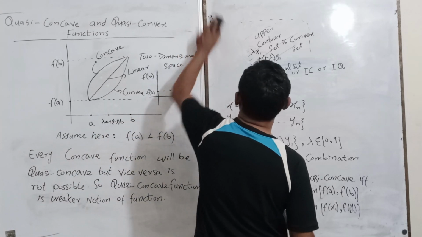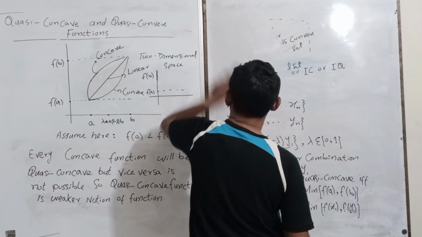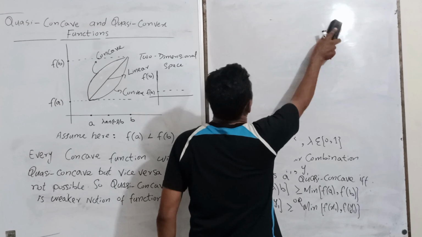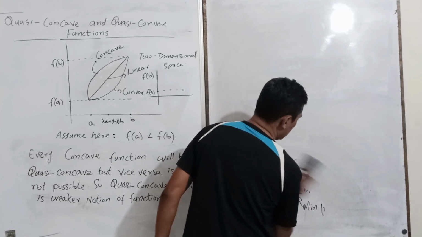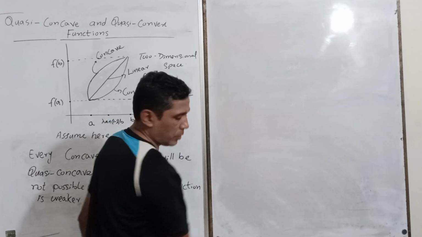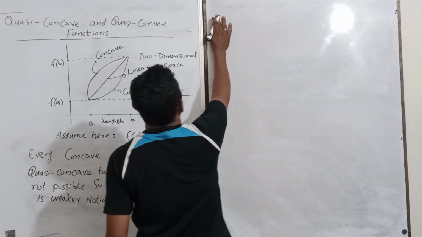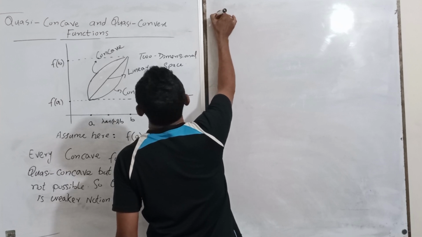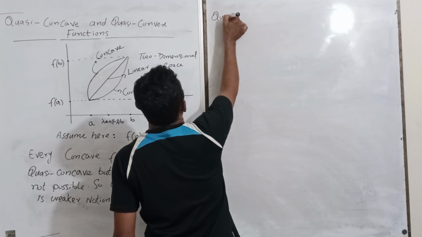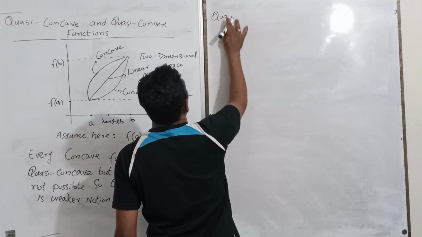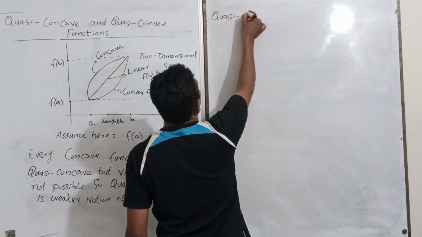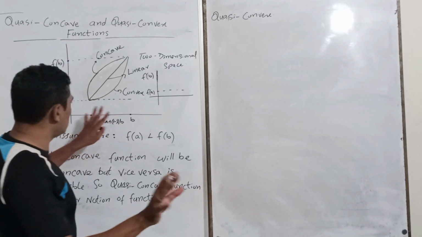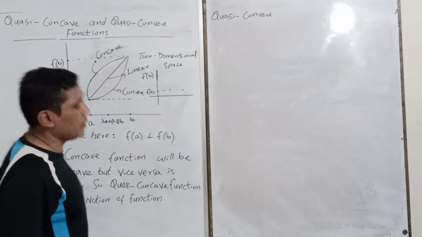What is the quasi-convex function? Okay, what is the definition? Quasi-convex. Let me clear one more thing.